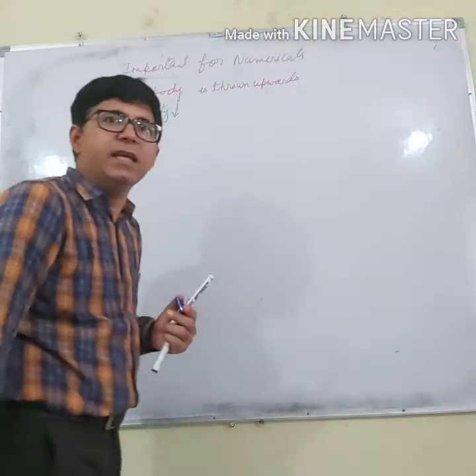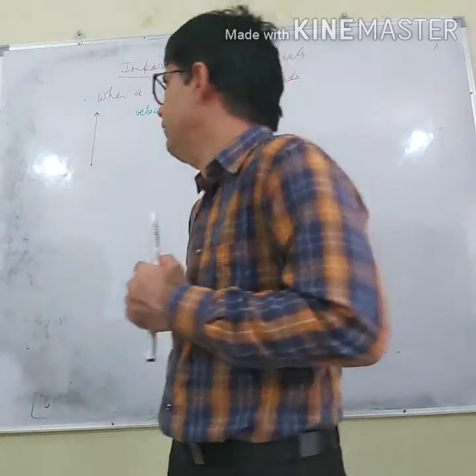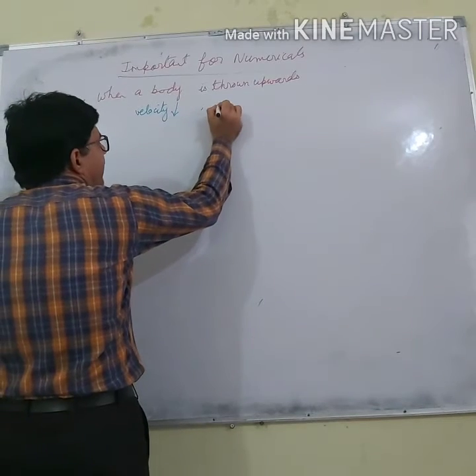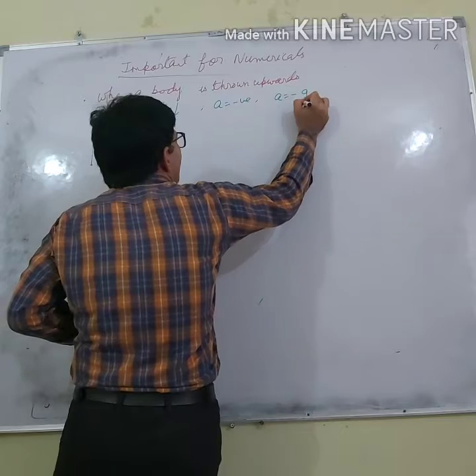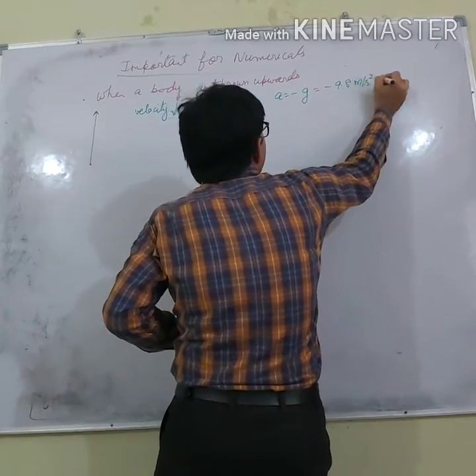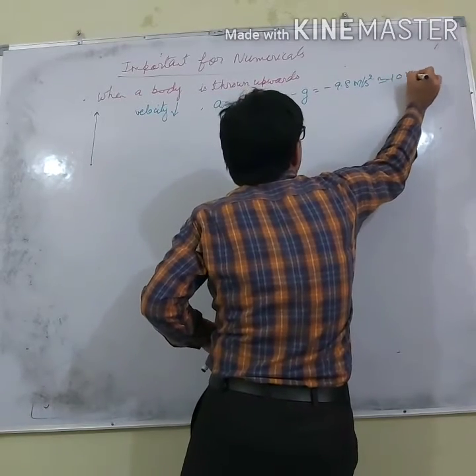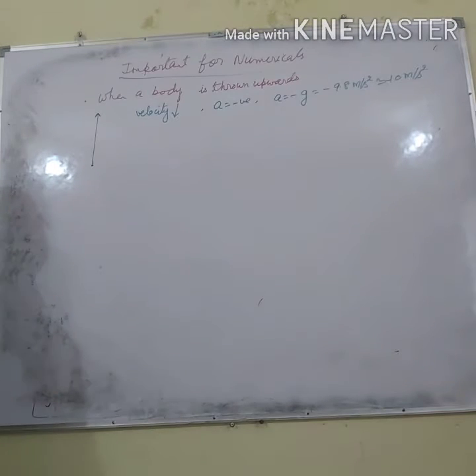And when velocity decreases, is acceleration negative or positive? Negative. So it means its acceleration is negative, and we will take its acceleration as minus g, that is minus 9.8 meter per second square, or for simplicity you can take it as minus 10 meter per second square, depending on whatever is given to you. So when a body is thrown upwards, velocity will decrease, and its acceleration will be minus g.